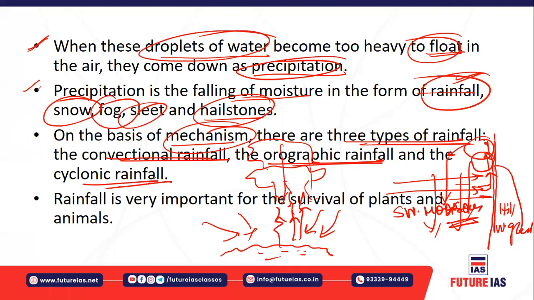Cyclonic rainfall occurs because of cyclonic storms, which have a separate mechanism because they are low pressure systems. We will be learning more about cyclones in the higher classes. And as you know, rainfall is very important for the survival of plants and animals.